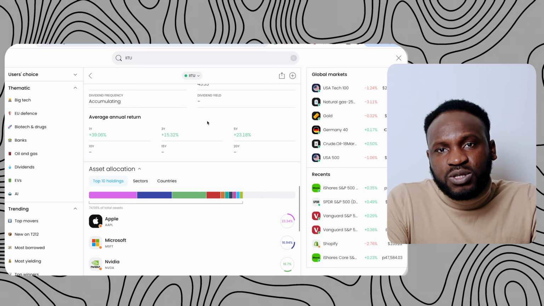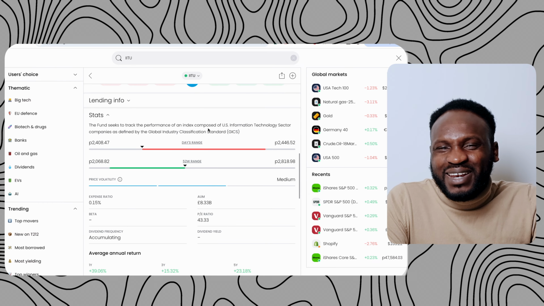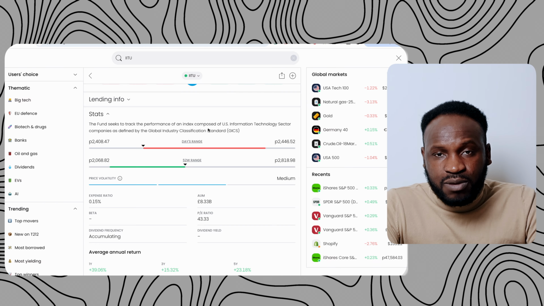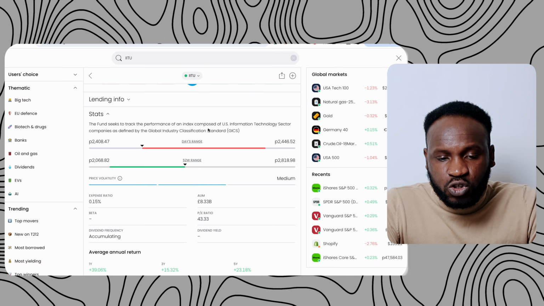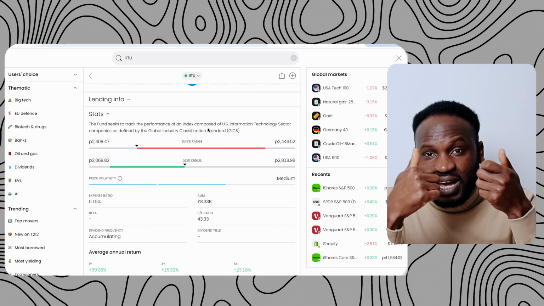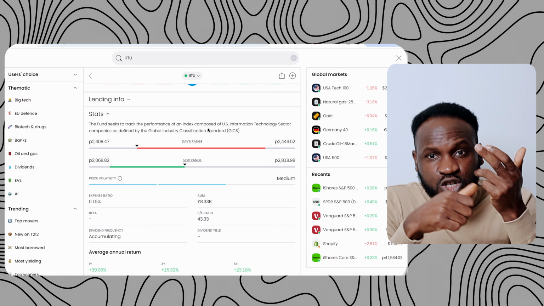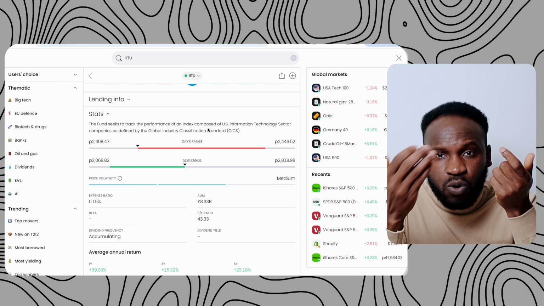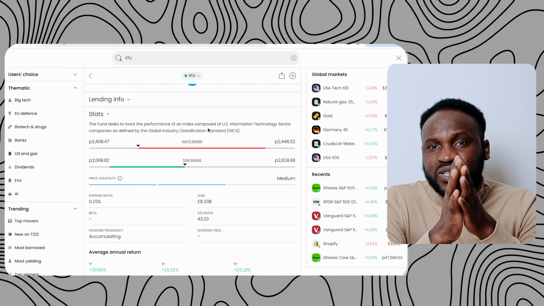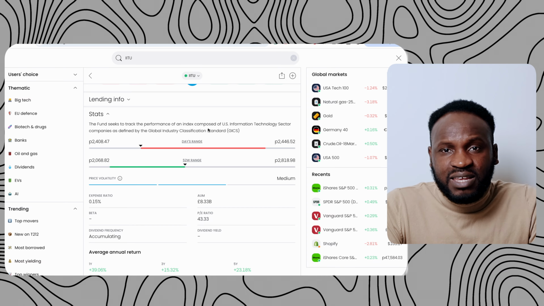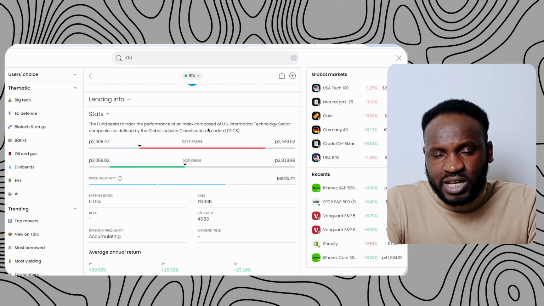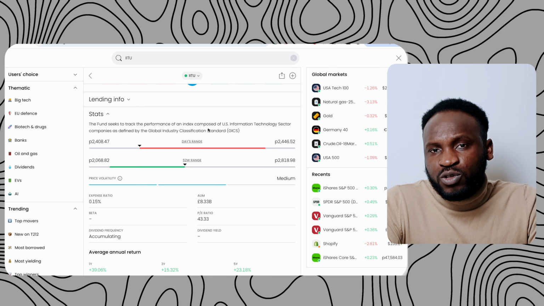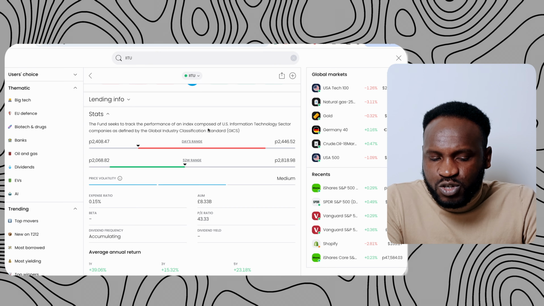And one thing that I want you to still pay attention to when you are investing in any shares, stock market or ETF, S&P 500, that you want to invest your money in, like I said, pay attention to the expense ratio, market cap, and the dividend. Let me explain what the expense ratio means. The expense ratio is the amount of money you are paying as an investor to a particular fund that you have invested your money into. So at the end of the year, you will see the amount of money you are going to pay as a fee for being an investor in that company.